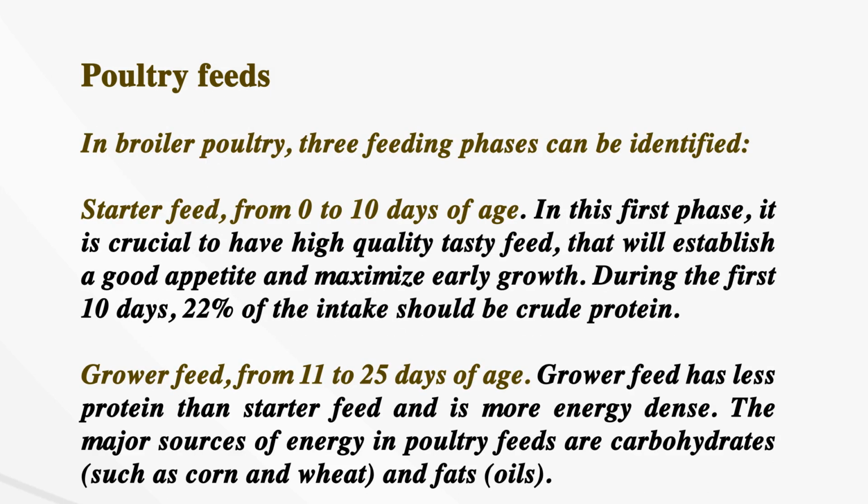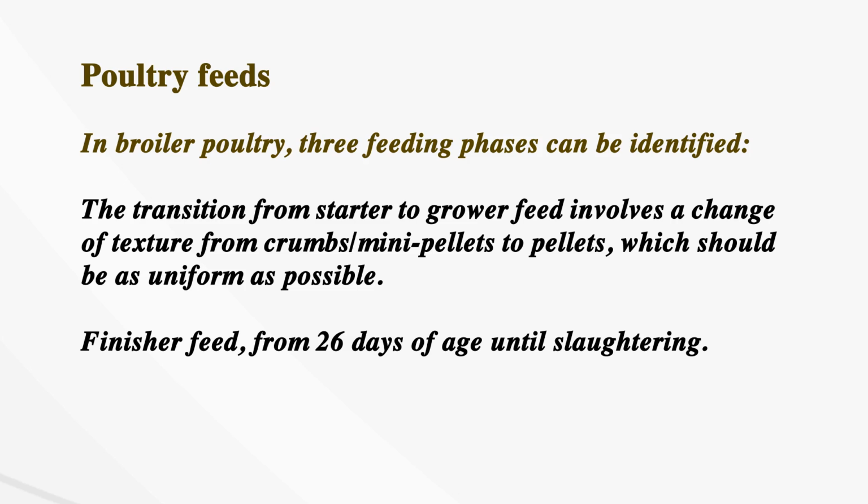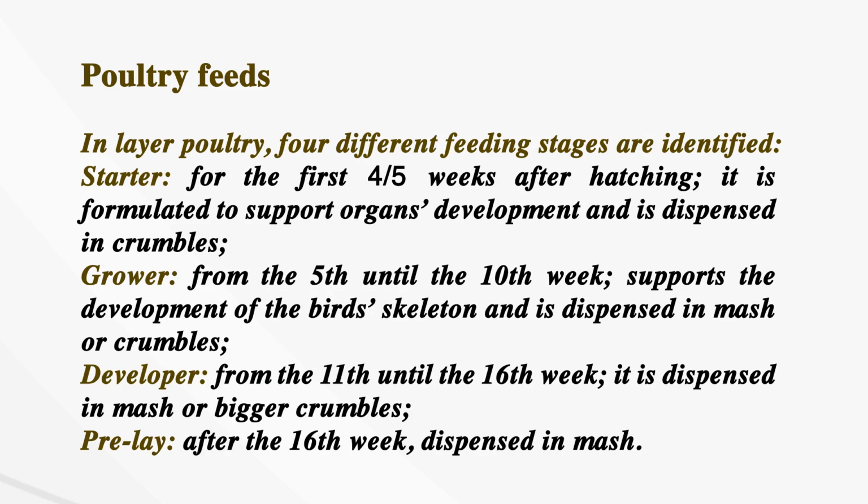In broiler poultry, 3 feeding phases can be identified: starter feed from 0 to 10 days of age, grower feed from 11 to 25 days of age, and finisher feed from 26 days of age until slaughtering. In layer poultry, 4 different feeding stages are identified: starter from the first 4 to 5 weeks after hatching, grower from the 5th until the 10th week, developer from the 11th until the 16th week, and pre-lay after the 16th week.